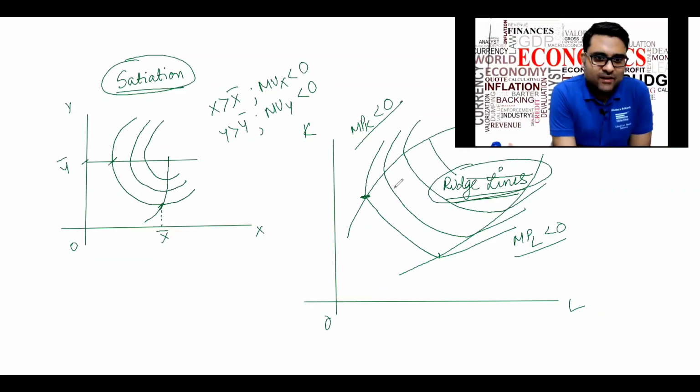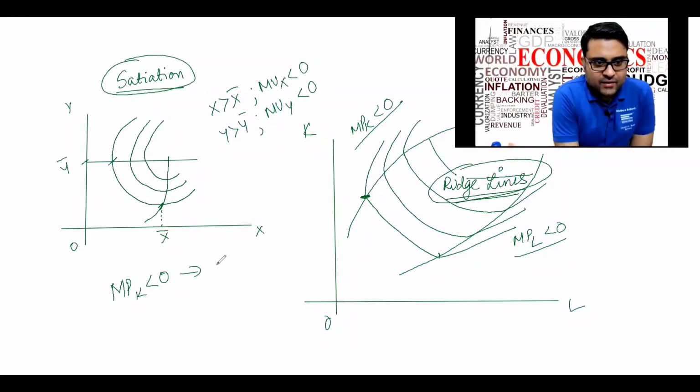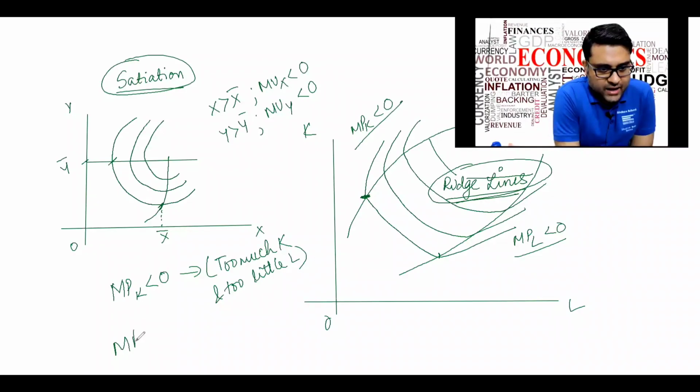This is actually given a name because this is a point that tells us that we have too little labor and too much capital. So the point where MPK becomes negative, I as a producer get a hint, I have too much capital and too little labor. Similarly, MPL negative will mean the opposite.